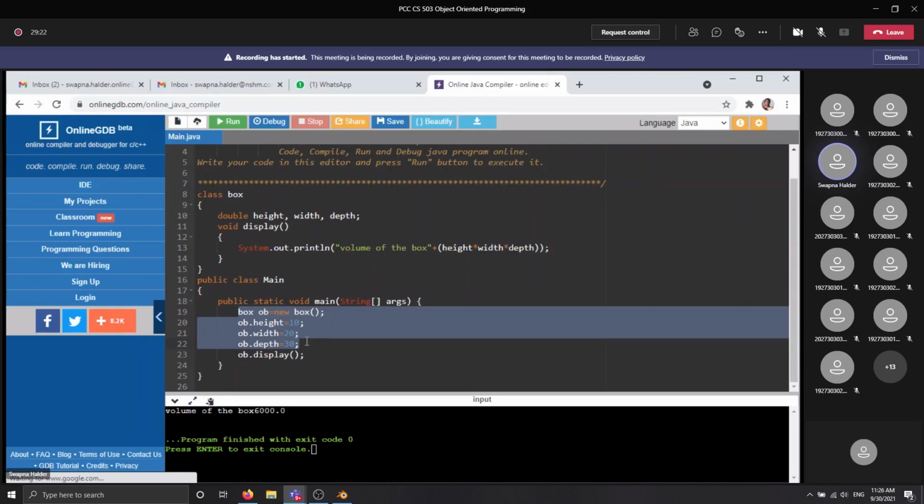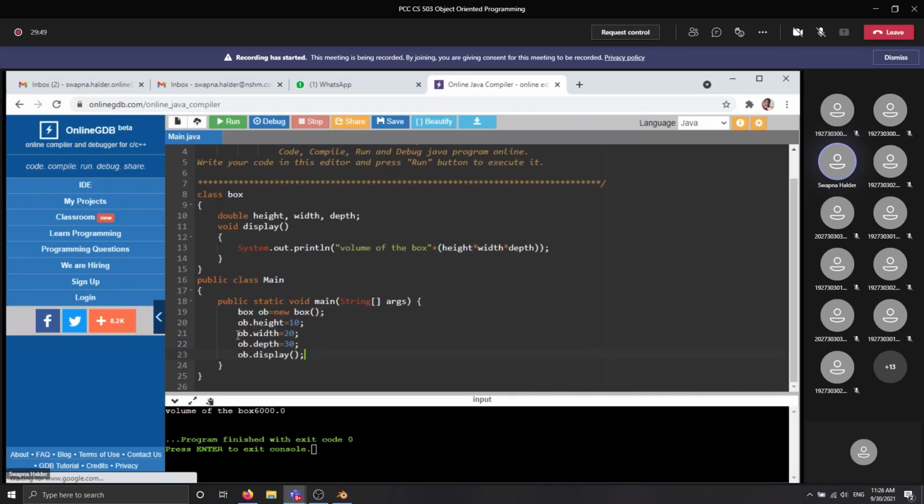The second point is you need to assign the height, width, and depth of each box, so these 3 lines you need to repeat 5 times. That means 15 extra lines will be added to your code. Now constructor will help you remove this problem.